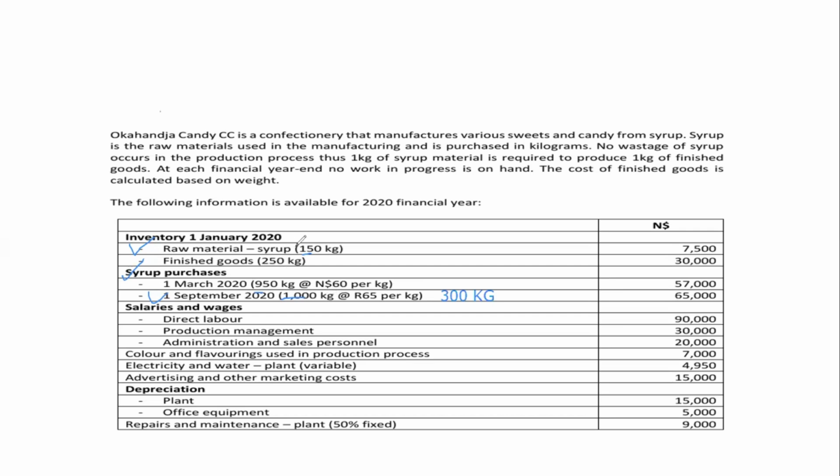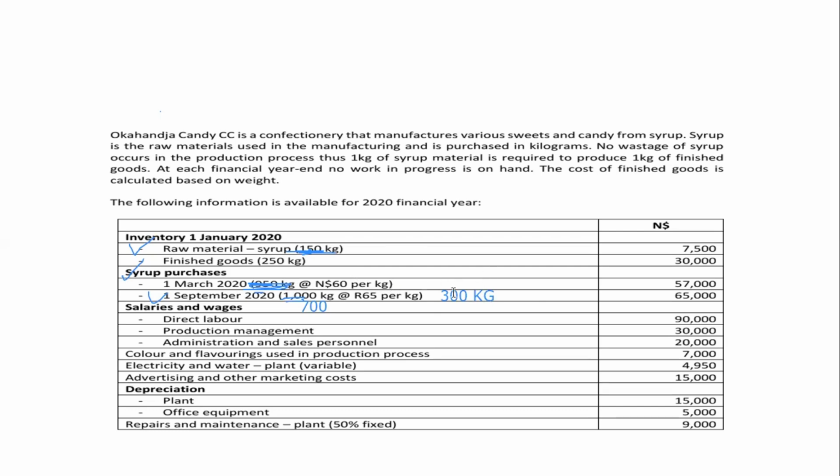it will then mean that these raw materials of 150 kg were all used up. And then the next raw materials that came into the business, these ones here, they were all used up. And the last raw materials that came in contained 1,000 kg. So it will mean that they were not all used up. Instead, the business only used up 700 kg. Okay, then 300 kg were on hand.